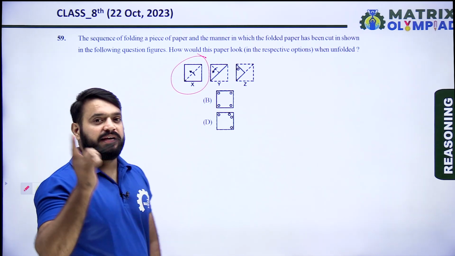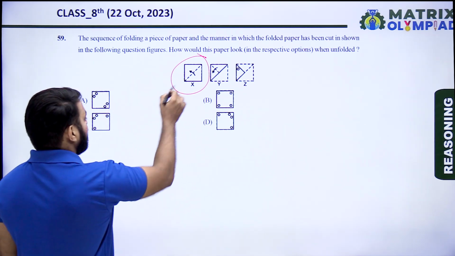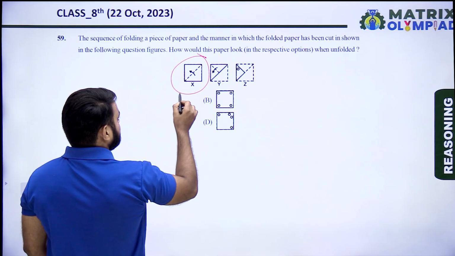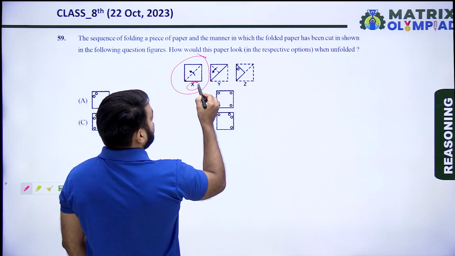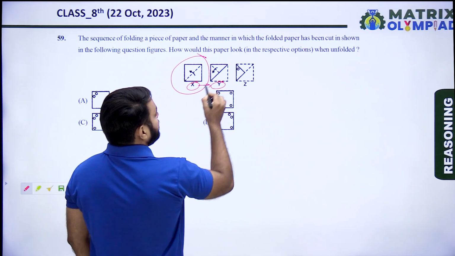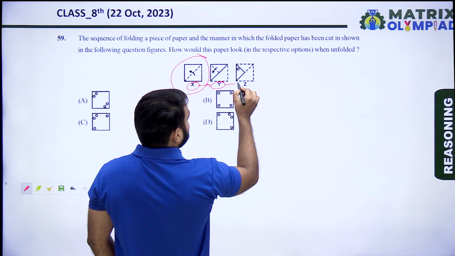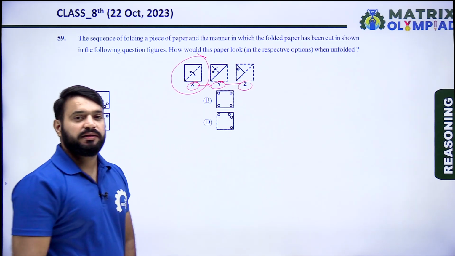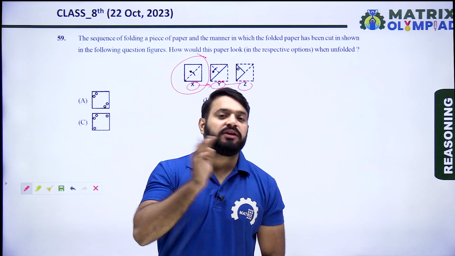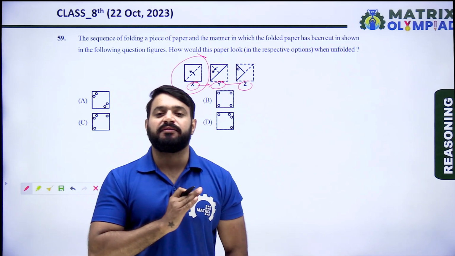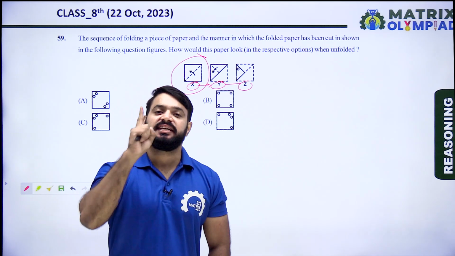So find the image of X, because X represents the unfolded paper. First, we folded X, then we get Y. Now, we folded Y, then we get Z. Now, unfold the paper in the same sequence in which it was folded and find the mirror image in each case.